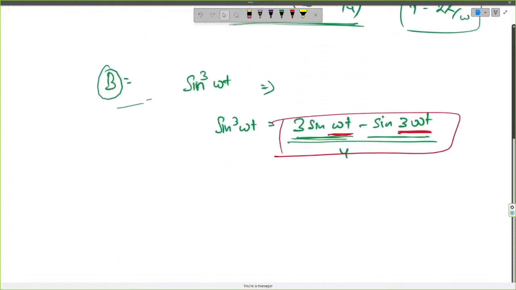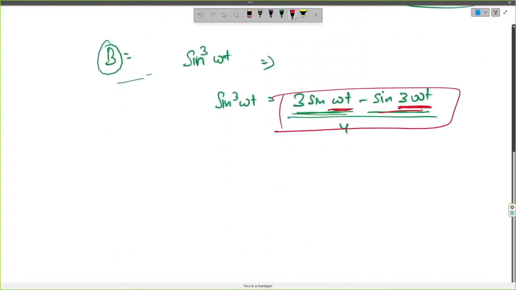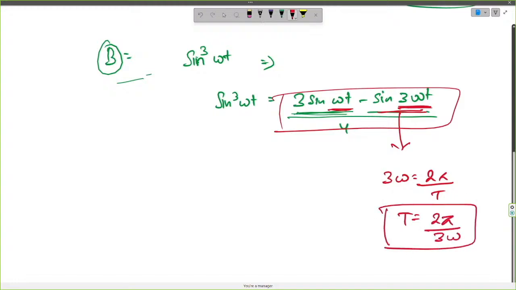For the second part the coefficient of t is 3 omega, so 3 omega equals 2 pi by T, and the time period would be 2 pi by 3 omega. Similarly, for the first part, omega equals 2 pi by T, so T would be 2 pi by omega.